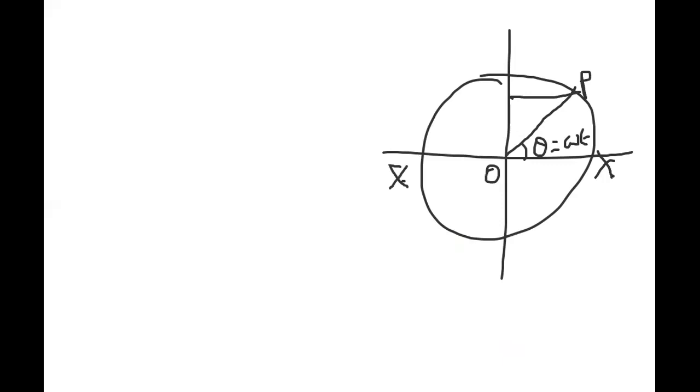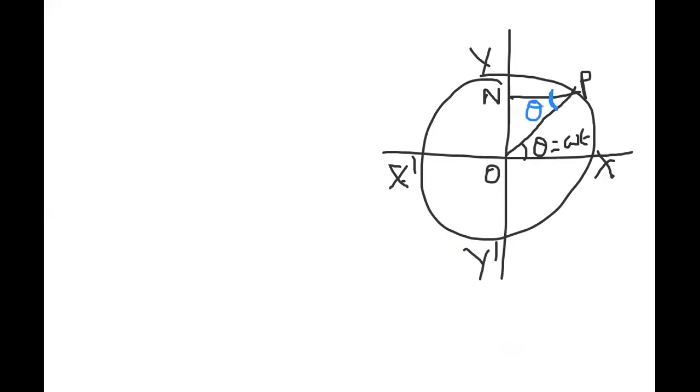Here I wrote Y, here Y dash, and this one N. Clearly you can observe that if this angle is theta, this angle is also theta, because opposite angles are equal.